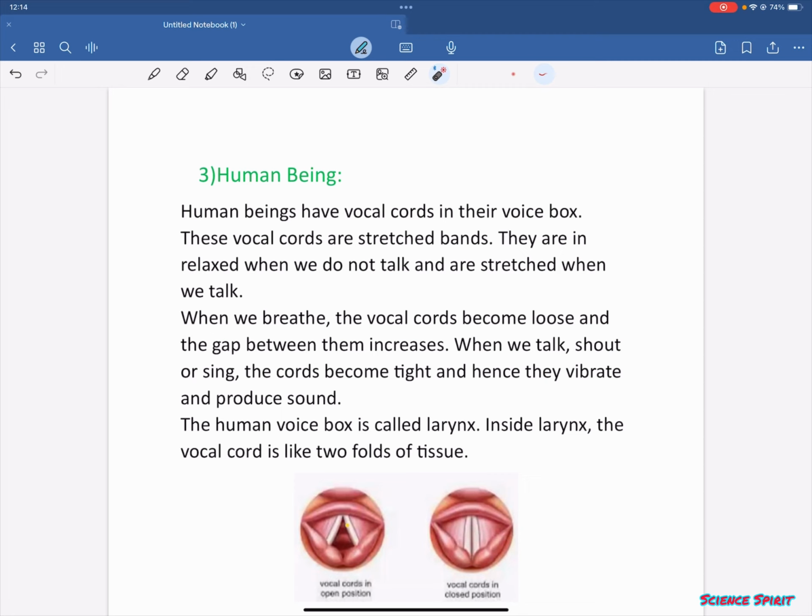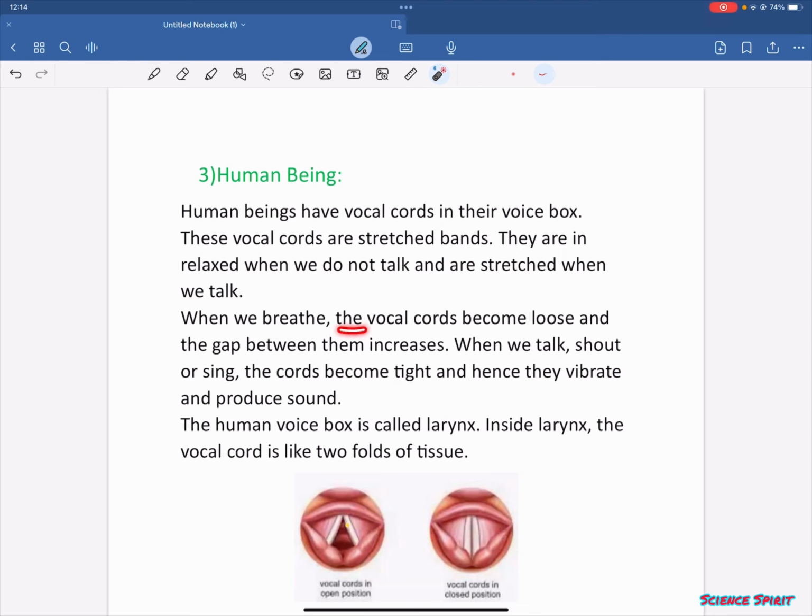Now the third one is the human being. Human beings have vocal cords in their voice box. These vocal cords are stretched bands. We can see over here. These are the human vocal cords. They are relaxed when we do not talk and stretched when we talk.